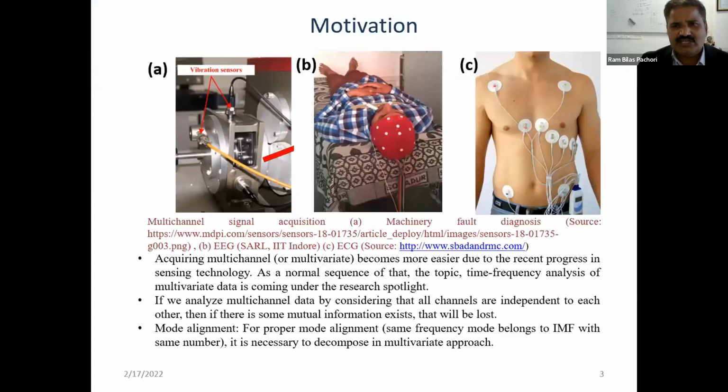So in real life, we find many situations where there is a presence of multi-channel signals or multivariate signals. For example, if you see these vibration sensors, here we can get multiple signals at a time. Similarly, during EEG signal recording, we have multiple signals at a time, and in electrocardiogram (ECG) signal recording from various electrodes, we record many signals at a time.